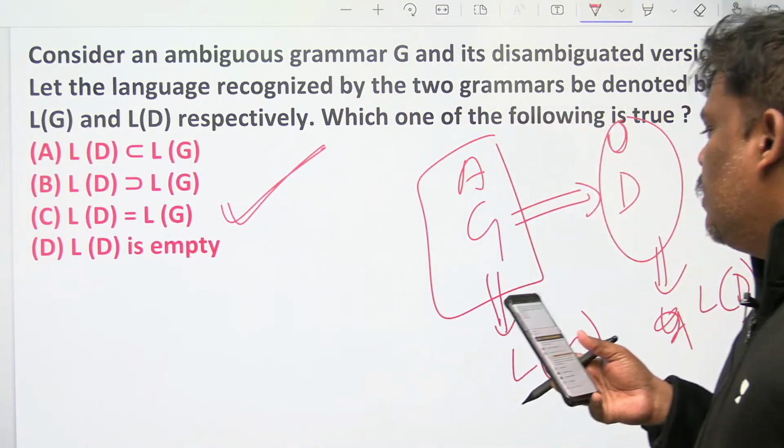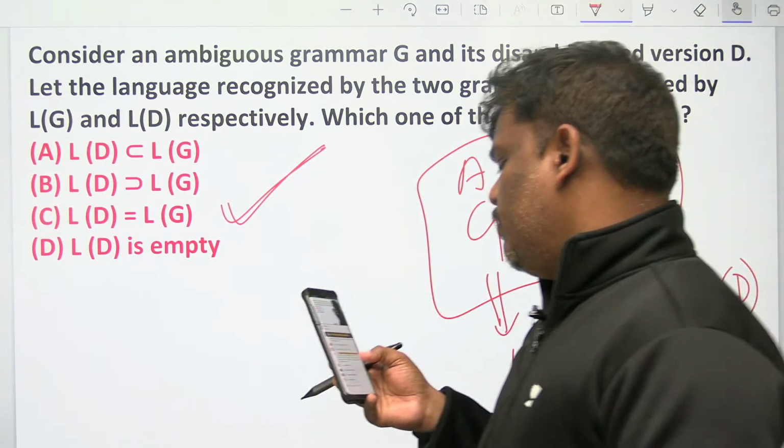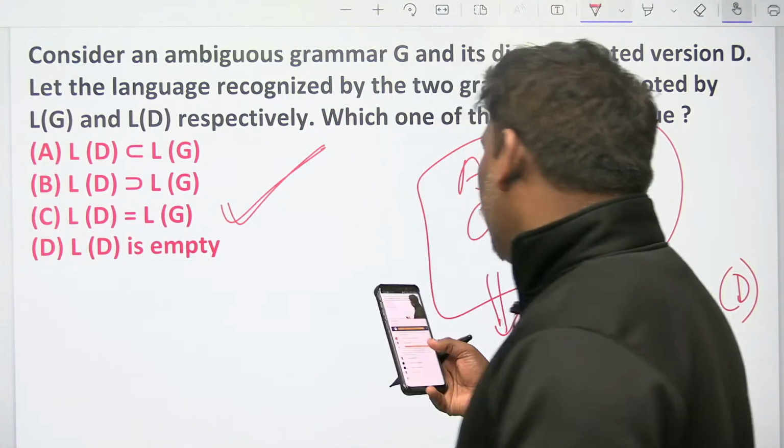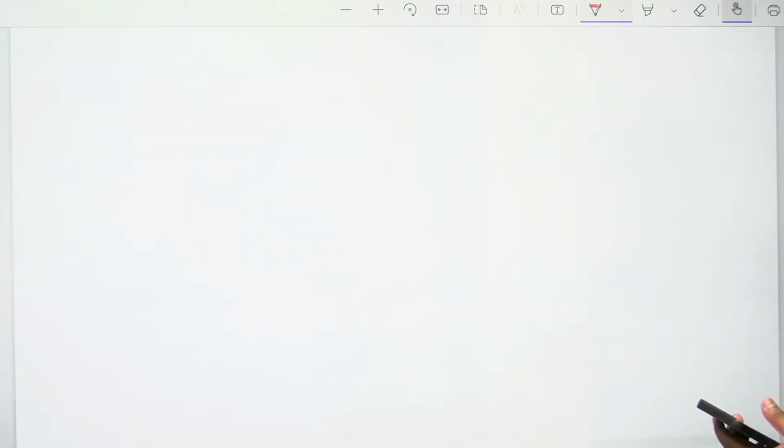The answer is C. He is talking about a specific grammar, not all grammars. Consider an ambiguous grammar G, and its unambiguous grammar is D. The language of G is L of G, the language of D is L of D. What is the relation between them? Both are equal. It's an excellent problem. Please take care.